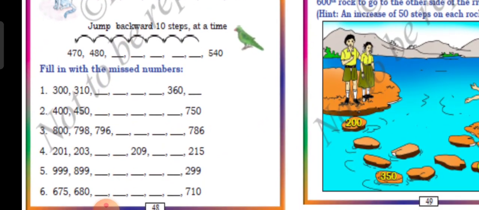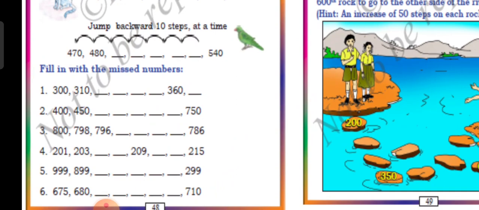300, 310. So how many numbers are they skipping? 10, 10 they are skipping. So you are going to write 310, 320, 330, 340, 350, 360. Then comes the 370. Now here look at this, 400 and 450. So how many numbers have they skipped? 50 numbers. How do you find this out? How much are they skipping?